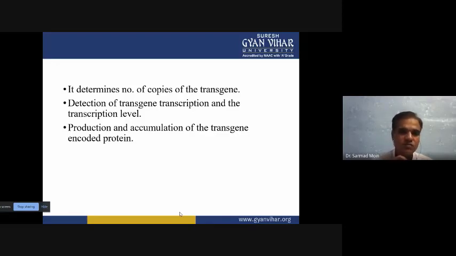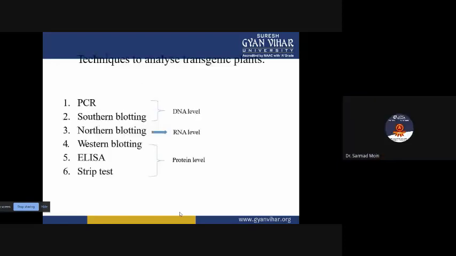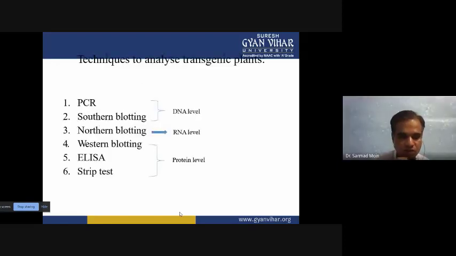Then there is how the transgenic protein is encoded and whether it is functional. When the functional protein is synthesized in sufficient quantity, only then will it perform its particular function.